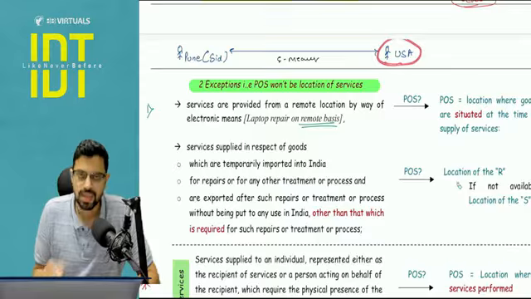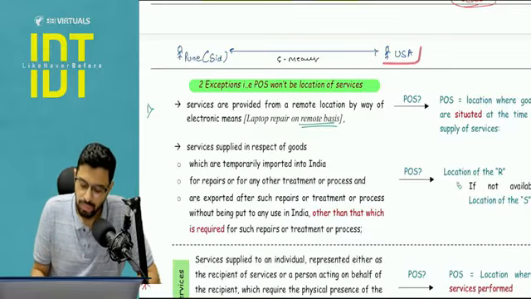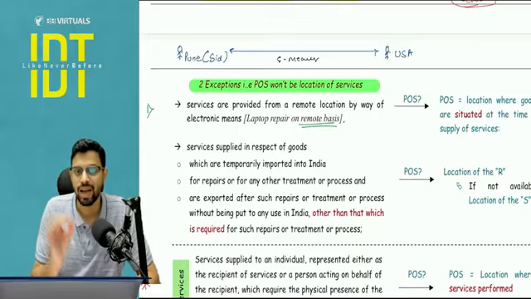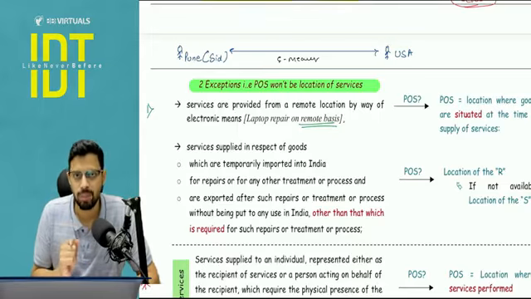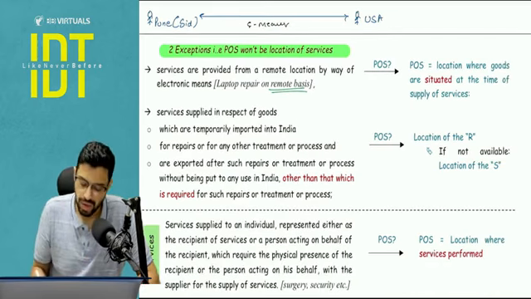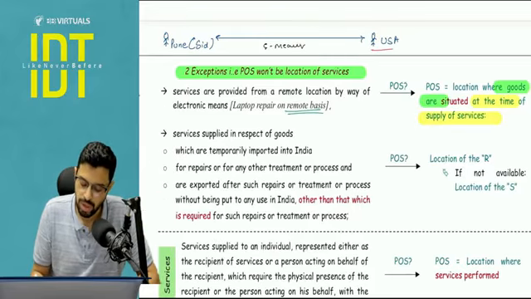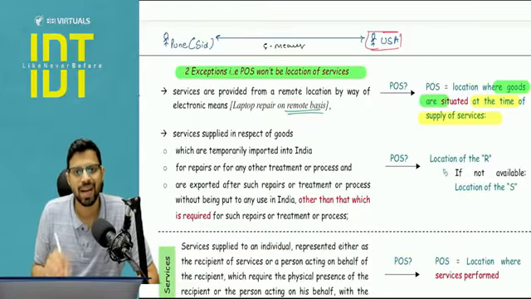The item, that good or whatever that machine is, is currently situated in US. The benefit of this repair will be taken in US. So how come India should be able to get the GST revenue? Right? So this falls under the exception. The answer will not be where the services are actually performed, but rather the location of the goods which are situated at the time of supply of services. So here the answer will be US, not India, because it is an exception.